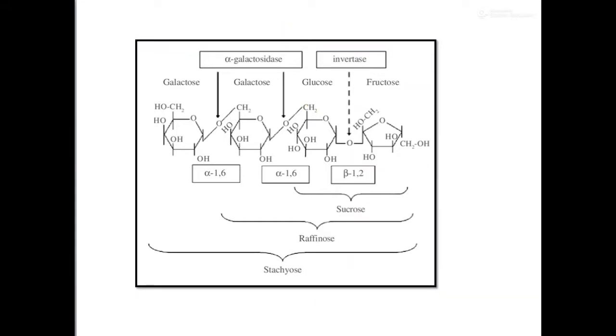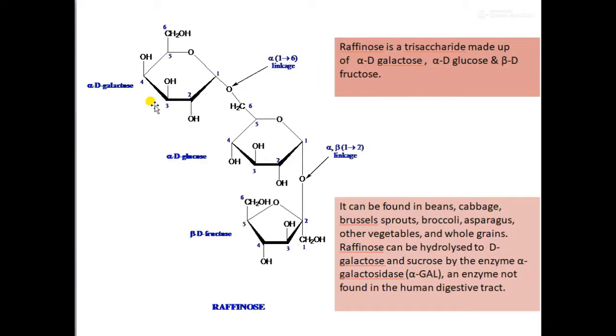Let's have a look at raffinose, which consists of alpha D galactose, alpha D glucose and beta D fructose. The alpha D glucose and beta D fructose are linked by alpha-beta 1,2 linkage, and further alpha D galactose is attached to the sucrose moiety formed here by an alpha 1,6 linkage.